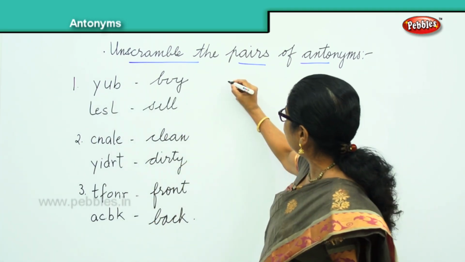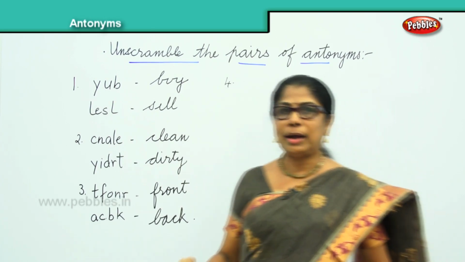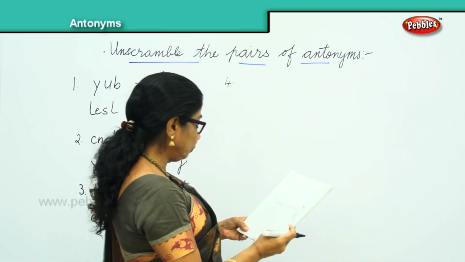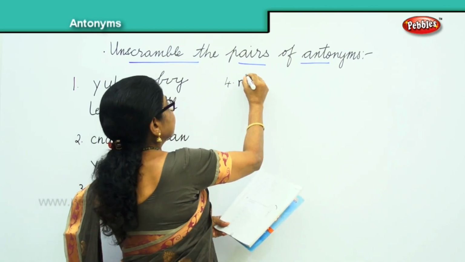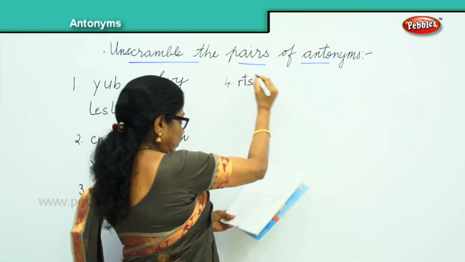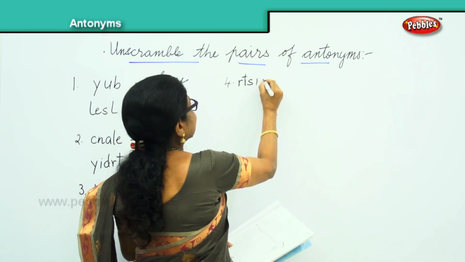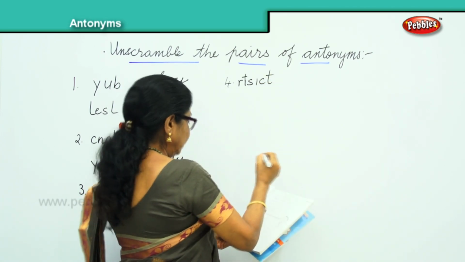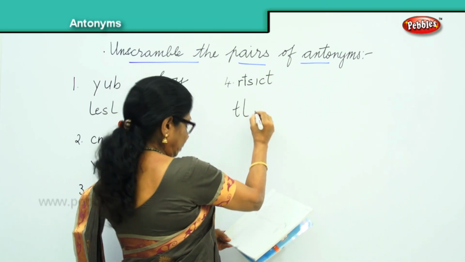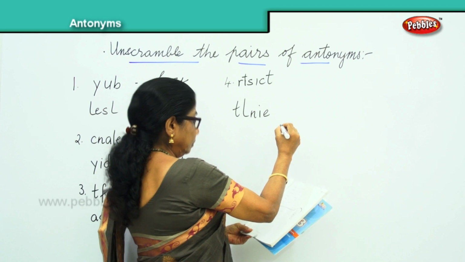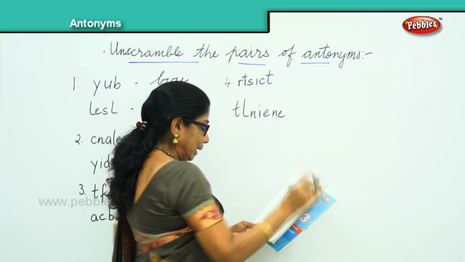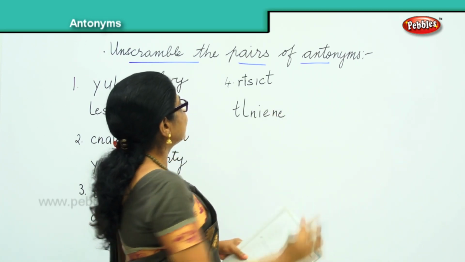Now, fourth one. Let's see how good you are. Okay. Fourth one. Okay, what is that? Strict.